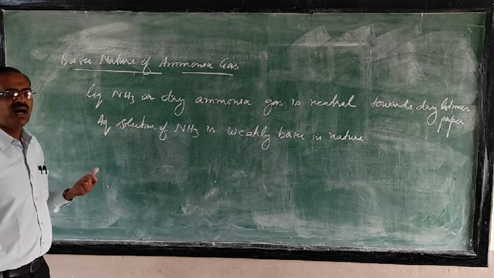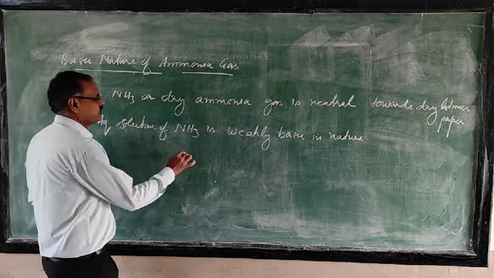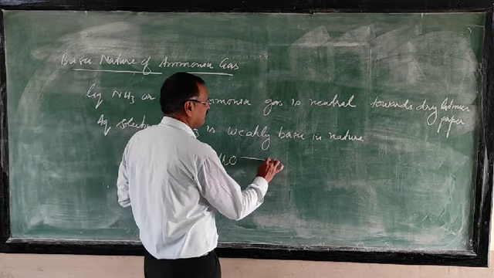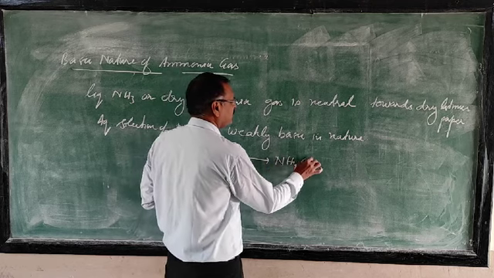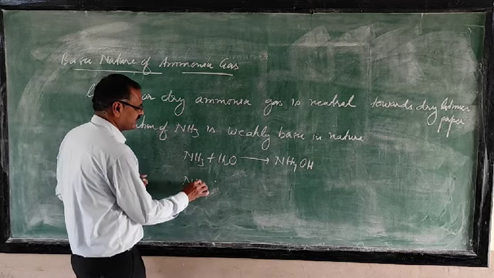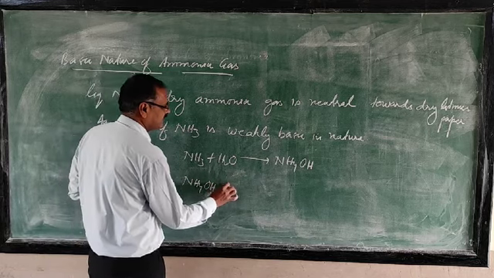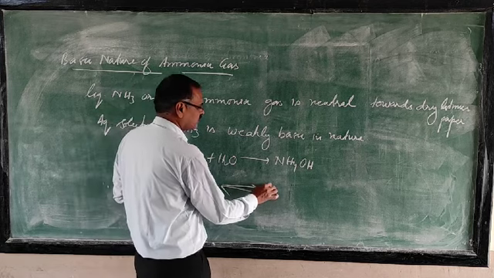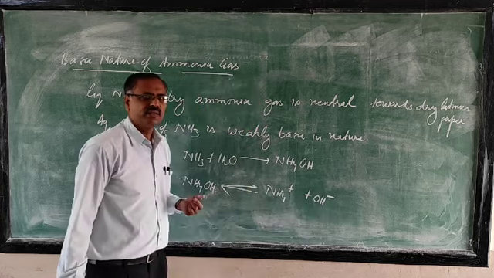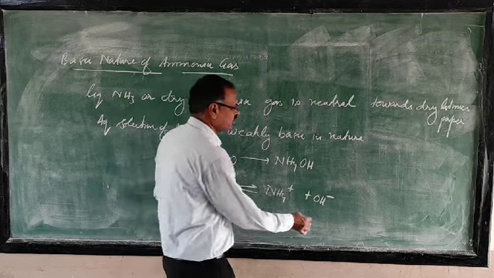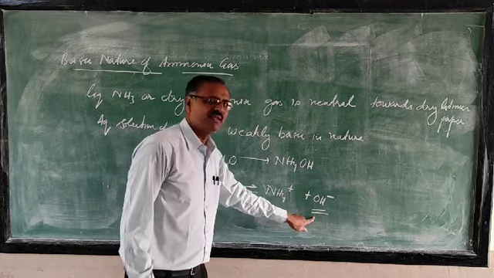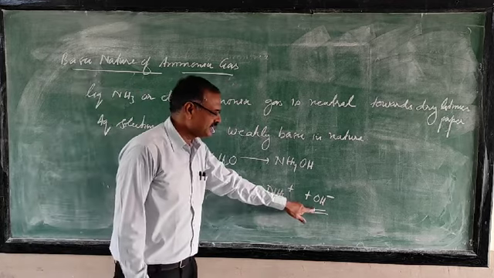So let us see how it will work as a weak base. When ammonia is dissolved in water, it will form ammonium hydroxide, and this ammonium hydroxide partially dissociates to give ammonium ion and hydroxyl ion. Since it partially dissociates to produce a low concentration of hydroxyl ion, that's why it is a weak base. And this basic nature is there because of this hydroxyl ion.